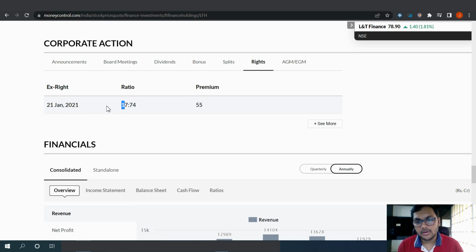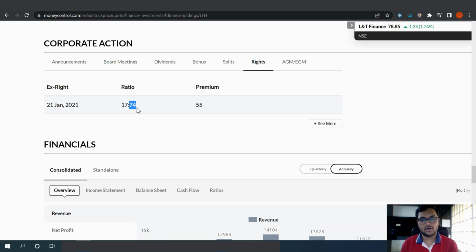Now this ratio is very important because sometimes people interpret it in a different way, right? People think that for every 17 shares you own, you will get 74 additional shares. The correct way to read this ratio is you will get 17 shares for every 74 shares that you own, right? So I hope this confusion won't bother you every time. So 17 shares for every 74 shares that you own.